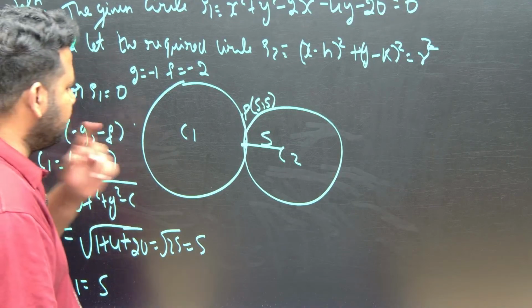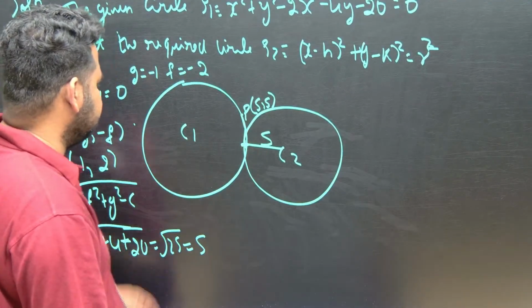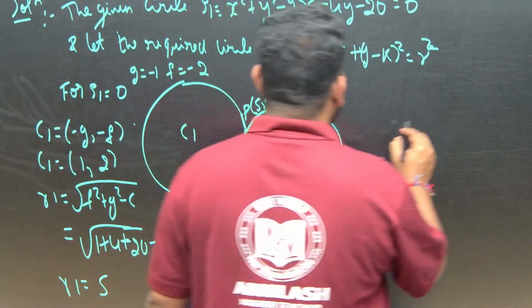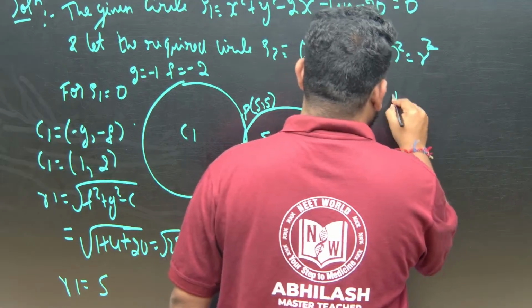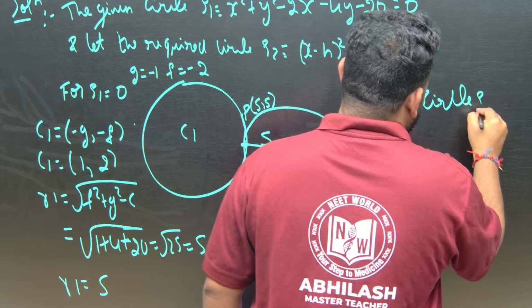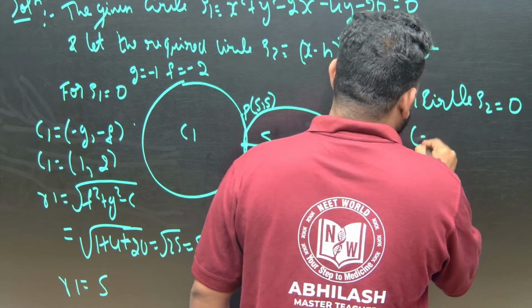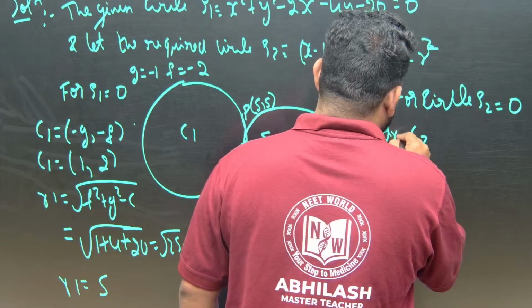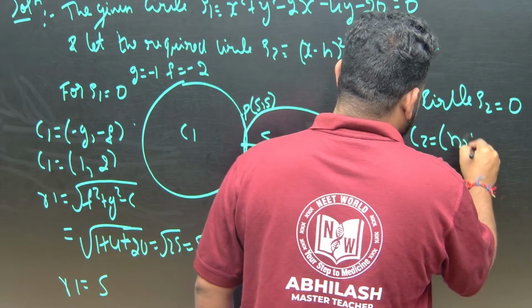Now they have told us P is 5 comma 5. This center is given. Let us talk about the circle S2 equal to 0. The center C2 is h comma k.